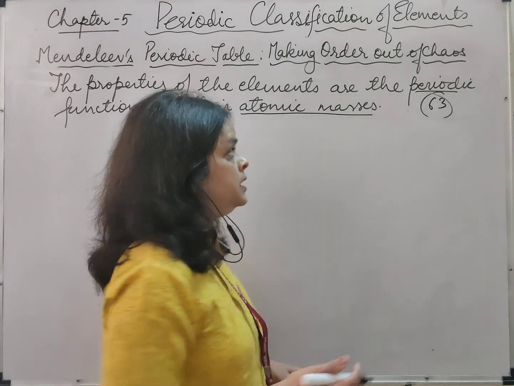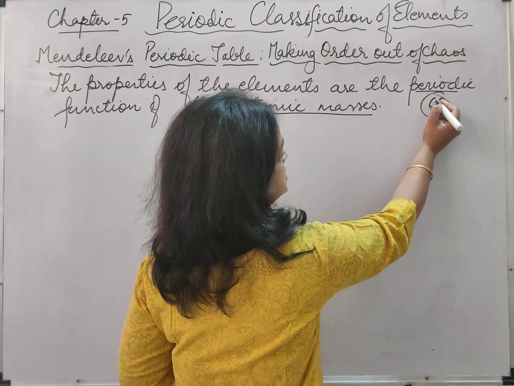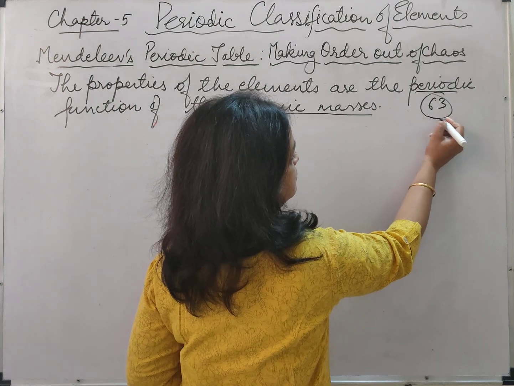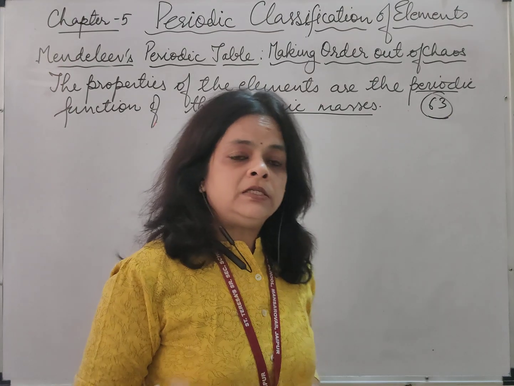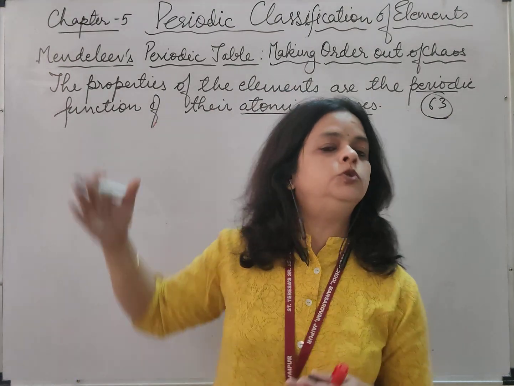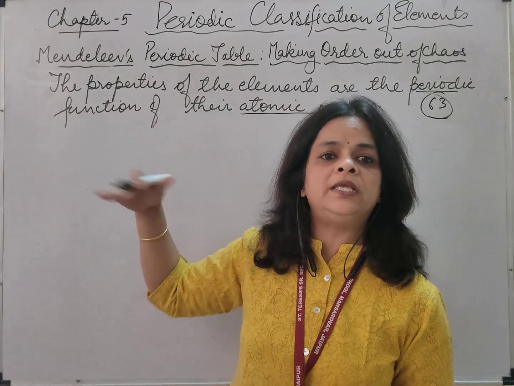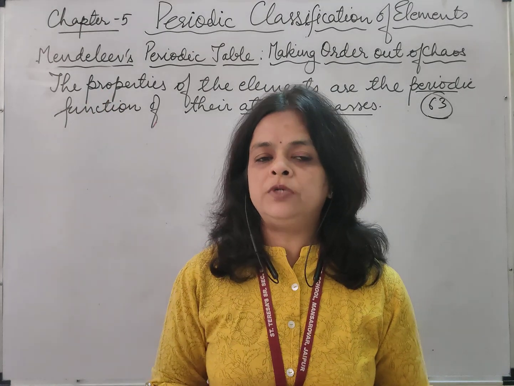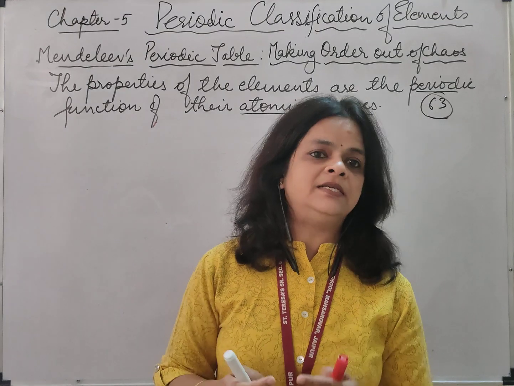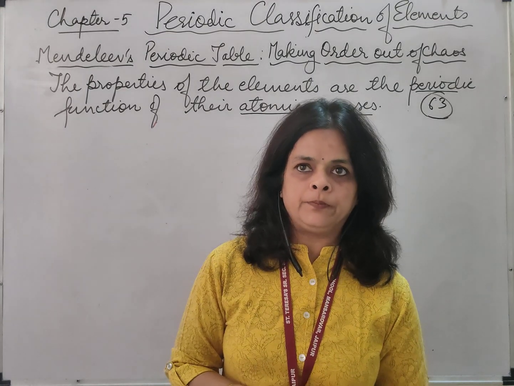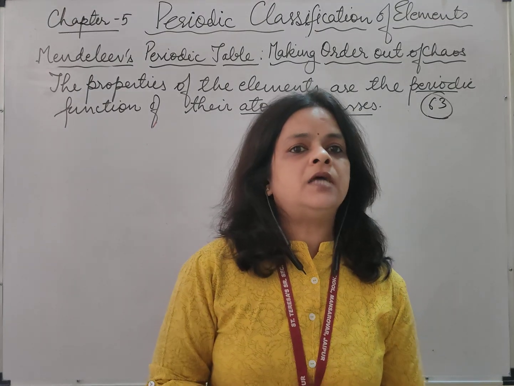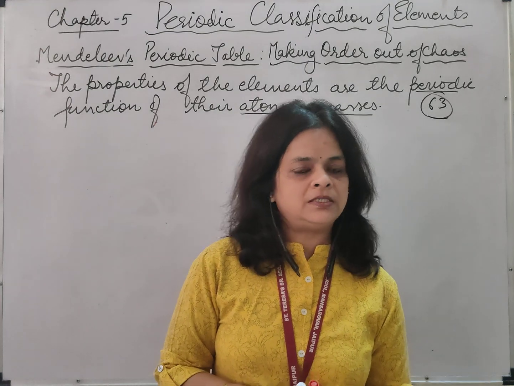Now, in his time, 63 elements were discovered. First we will study how he came to this conclusion. How did he arrive at the conclusion? First we will go through his work and then we will discuss his periodic table.